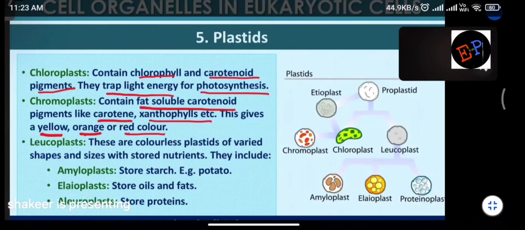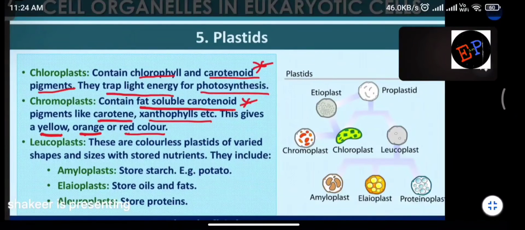So in a chloroplast also you can find carotenoid pigments. In a chromoplast also you can find carotenoid pigments. Then what is the difference between that carotenoid pigment and this carotenoid pigment? They are fat soluble. The carotenoids which are present in chromoplast are fat soluble. They can dissolve in fat.